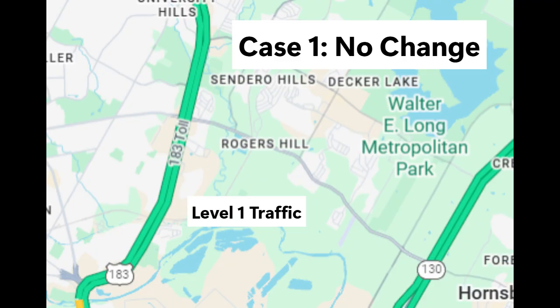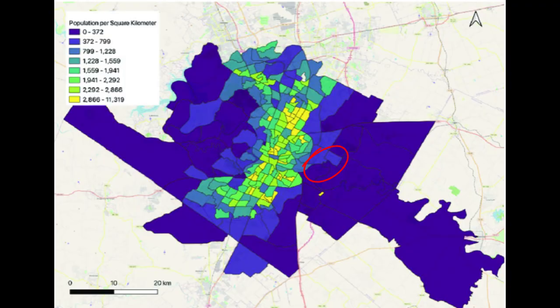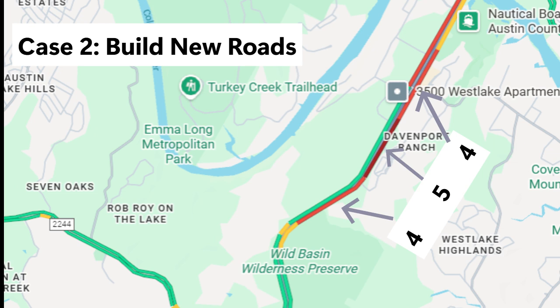Our first case is no change needed. As you can see, we have a traffic level of 1 and everything seems to be fine in terms of traffic levels and the population density.